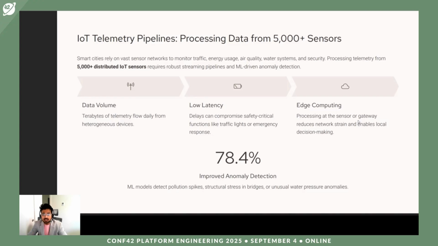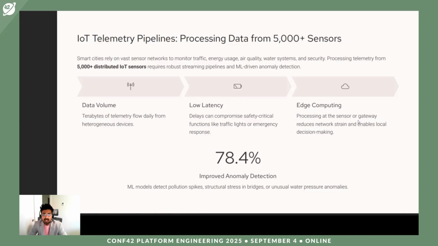We have also seen that delays in this process can compromise safety critical functions like traffic lights or emergency responses. That's why we need low latency in the system. Edge computing has helped us process the data at the sensor or the gateway, which reduces network strain and enables local decision making.